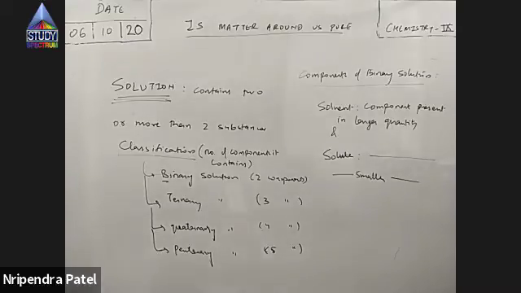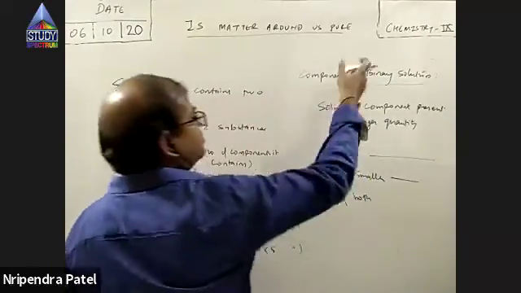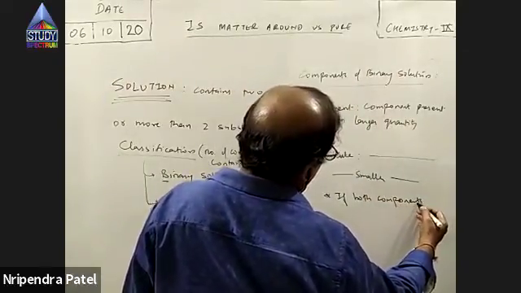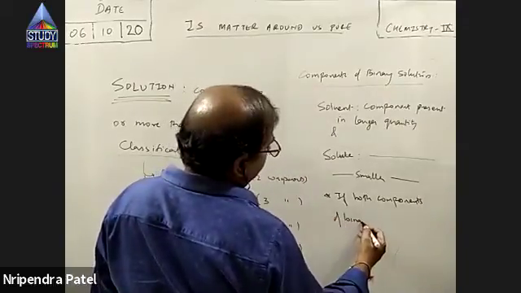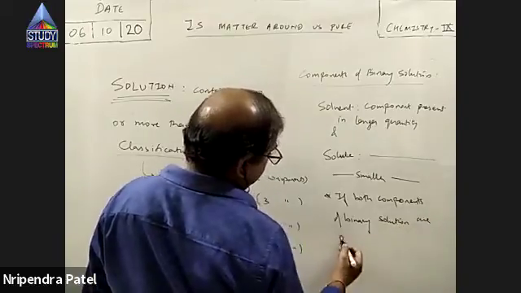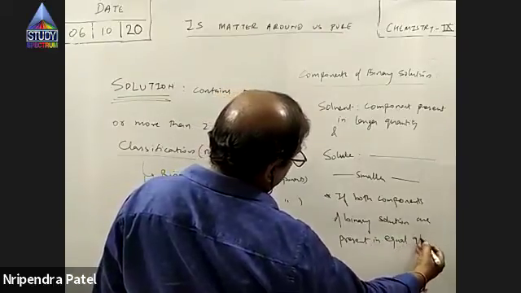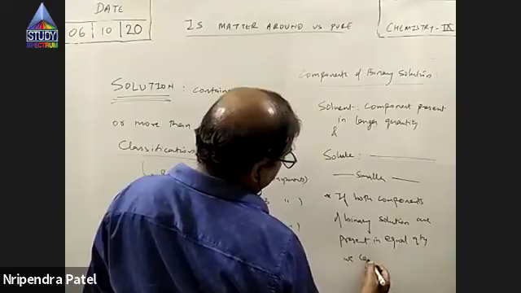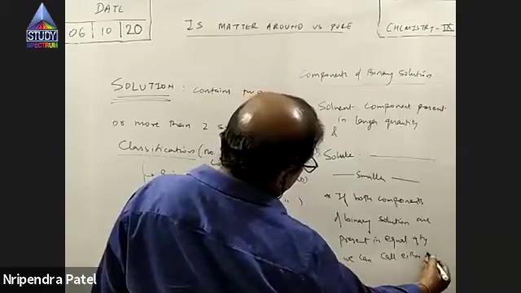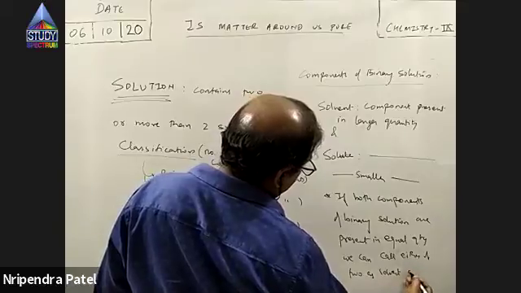Statement: if the two components of a binary solution are present in equal amount, equal quantity, we can call either of the two the solvent or solute.